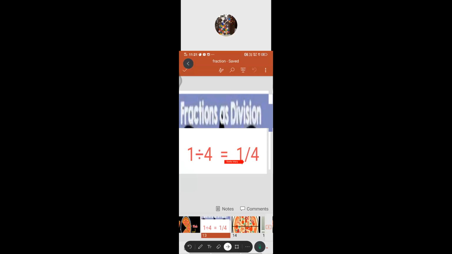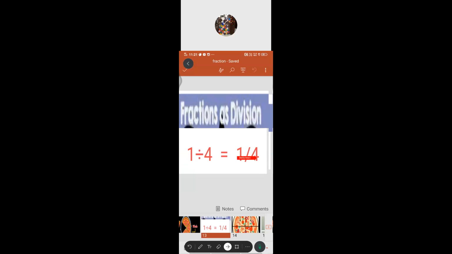Do you see how division is related to fraction? This is the fraction part and this is the division part. The top number goes to the left of the division sign; it is the number to be divided, here 1.